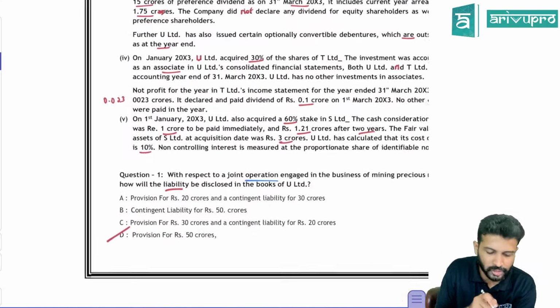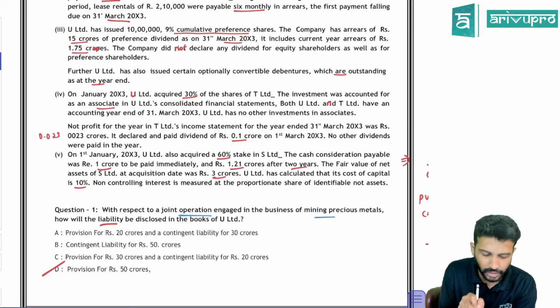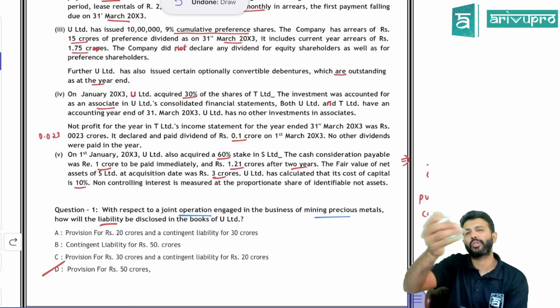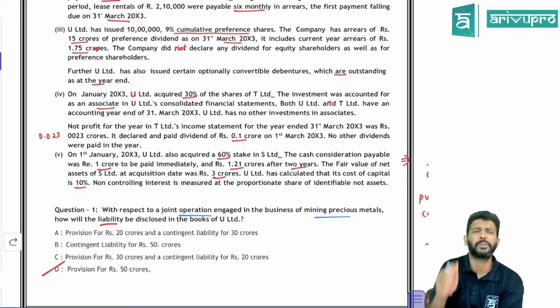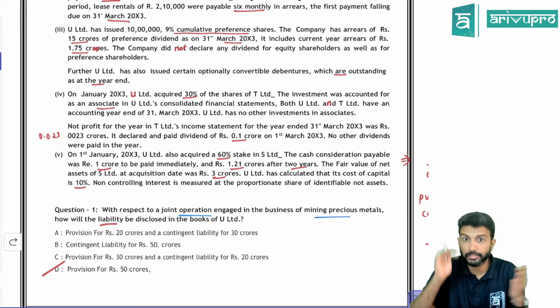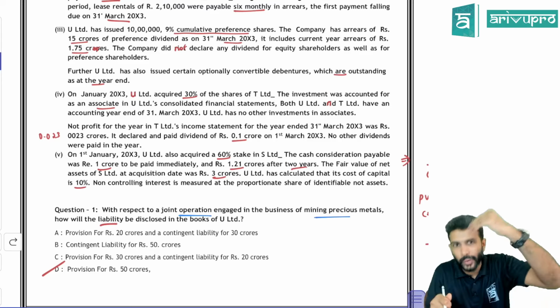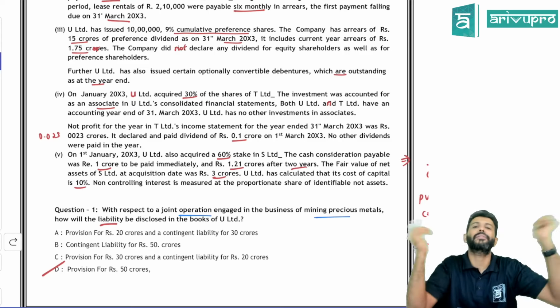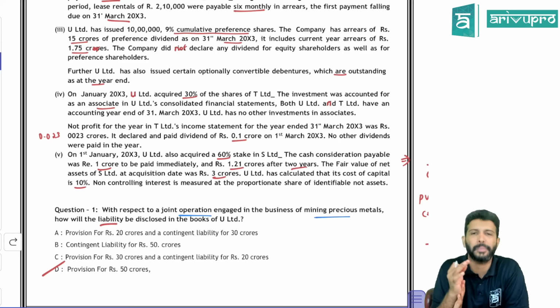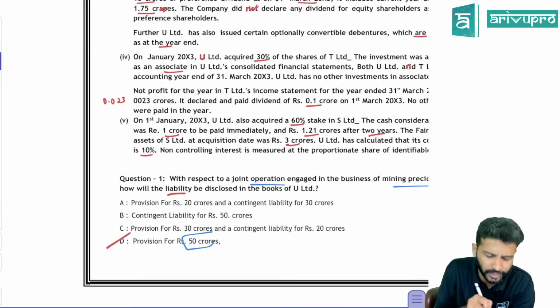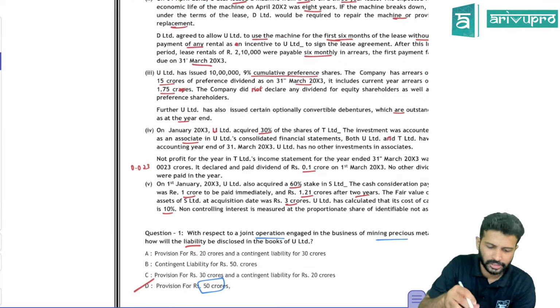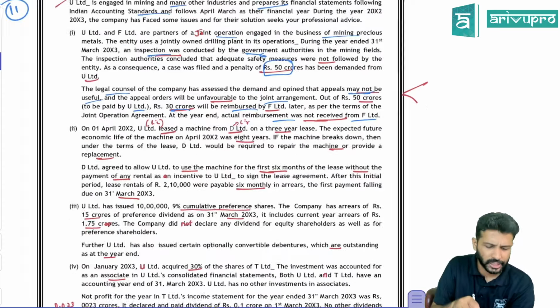So now look at this option. In this context, first one we need to write. With respect to the joint operation, how the liability will be disclosed. They're only asking the liability perspective. What does U Limited have to do? Provision is a liability, but with uncertain timing and amount. Provision is also a liability, but when it will come and to what extent it will come, we can't say with certainty, we can only estimate. So they're only asking from the liability side, we need to make a provision of 50 crore. That's all. Yes, that's the option. They're not talking about the reimbursement asset, so let's cut that off.